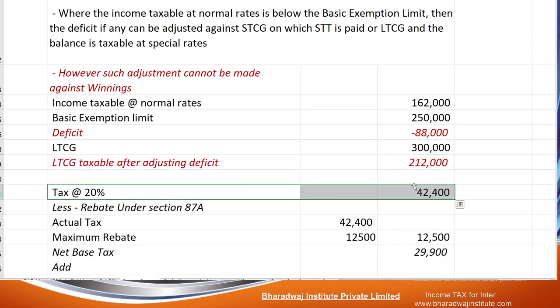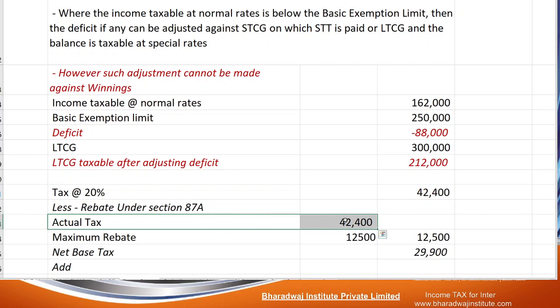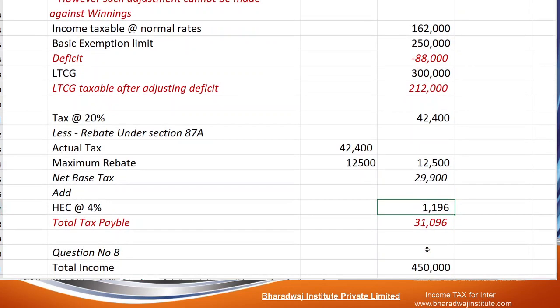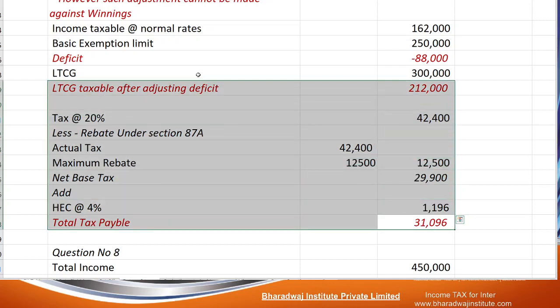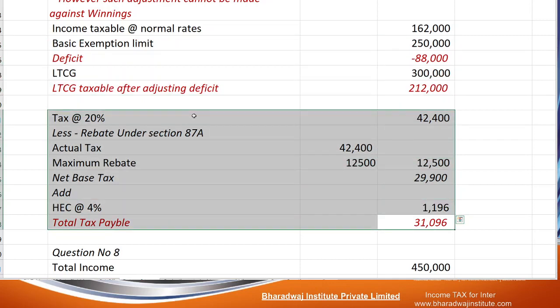On that 20% will be 42,400. Since the total income is not exceeding 5 lakhs, a rebate of 12,500 is given. So net tax is 29,900. On this, HEC is applicable. What is HEC? 4%. So total tax payable is 31,096. So please copy this.